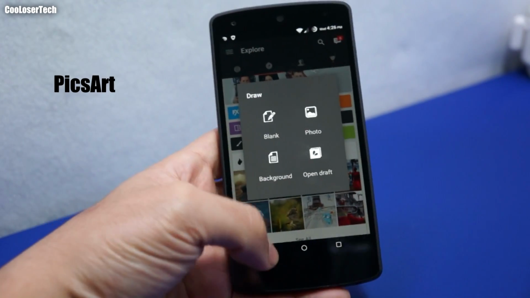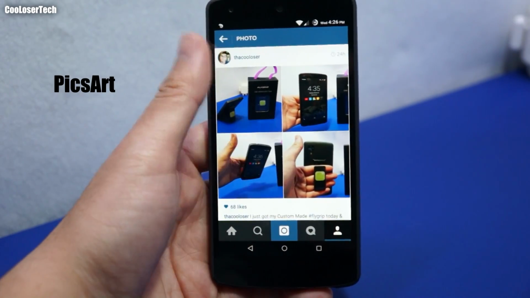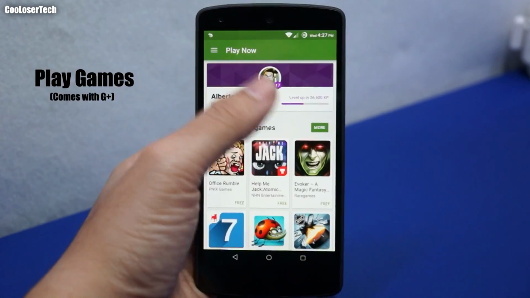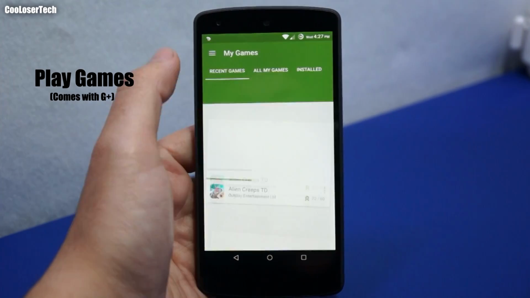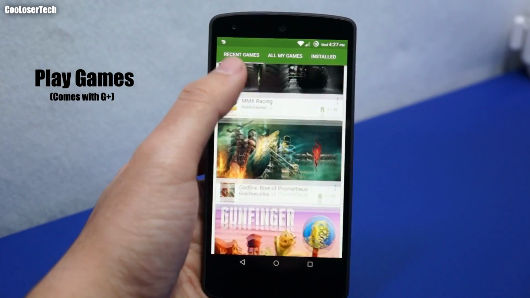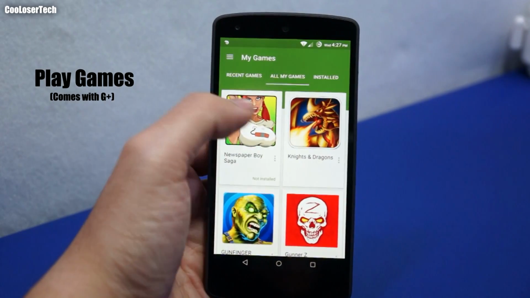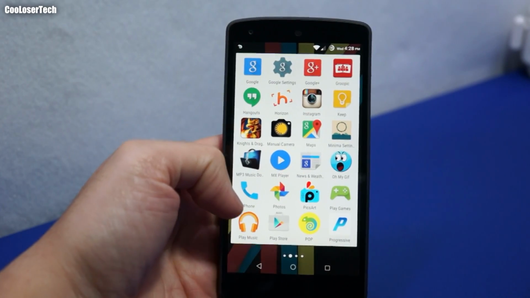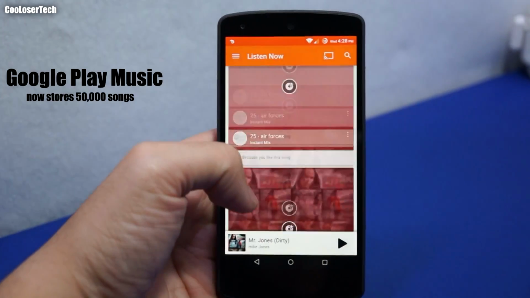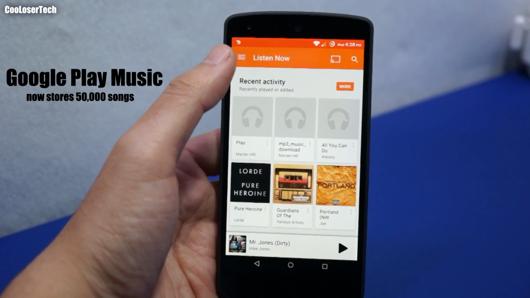So that's what's really good about this, and that's how I made this one. And here we have Play Games. You get to see your level ups, all the games that you have right now, and stats that you've completed. All my games I installed. Google Play Music, where you can store up to 20,000 songs on here. I made a video on that as well.